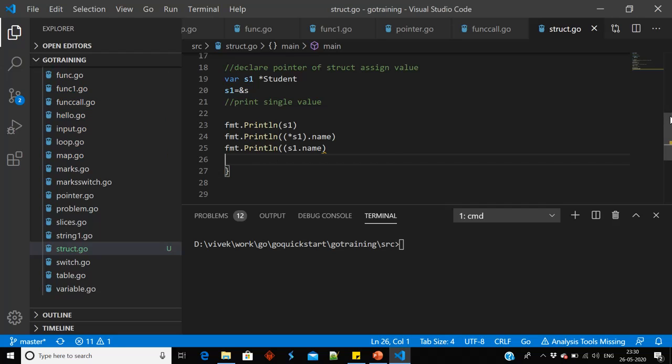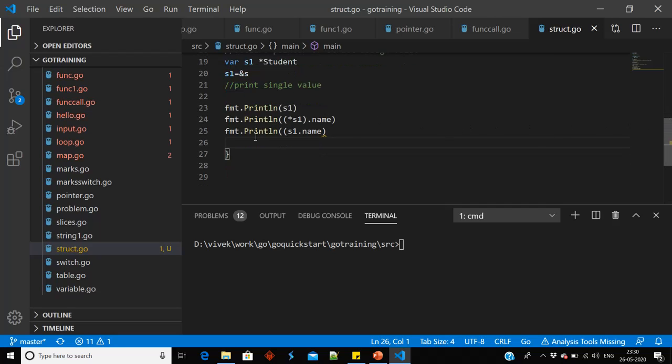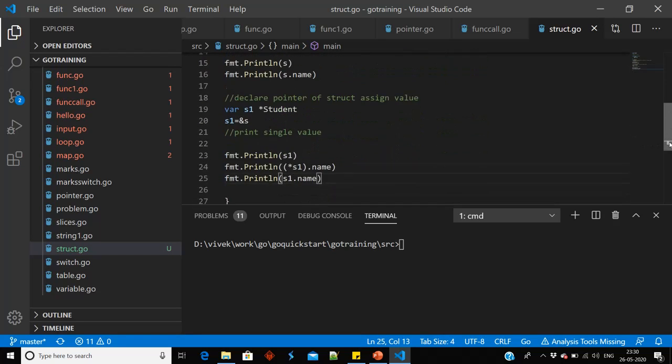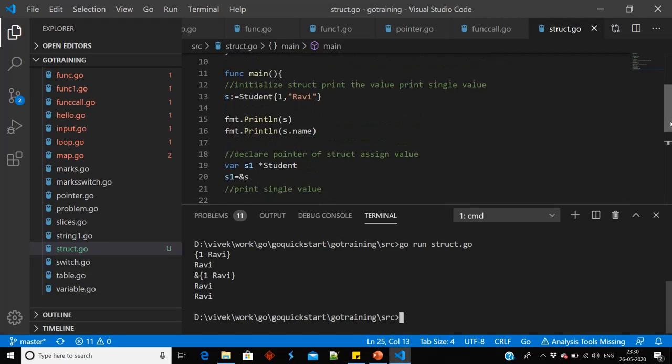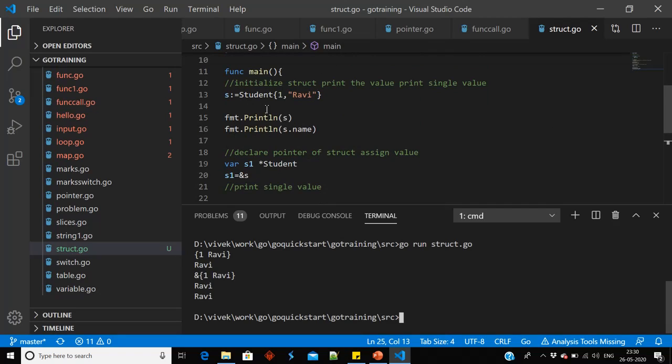Now our code is ready. We can run it. Okay, one bracket here, we can remove this. Now our code is ready. We can run here, go run struct.go. If we see, I have printed s, so it will print 1 comma Ravi.